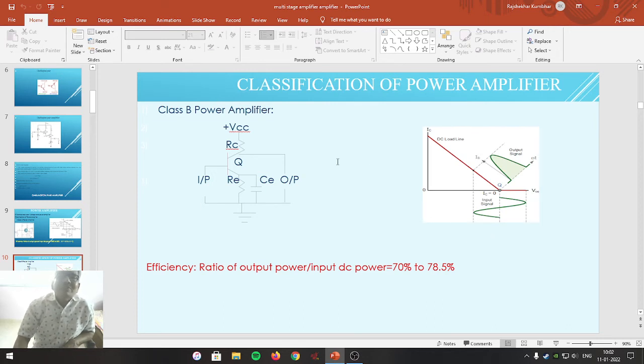This is adjusted by removing the voltage divider biasing from the class A power amplifier. When you remove R1 and R2, the operating point of the power transistor is adjusted exactly at the cutoff.